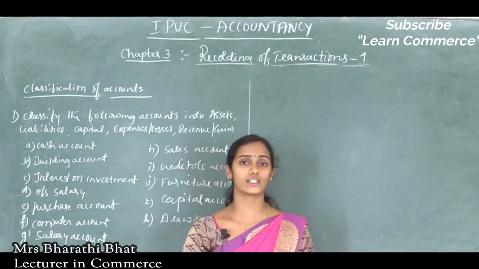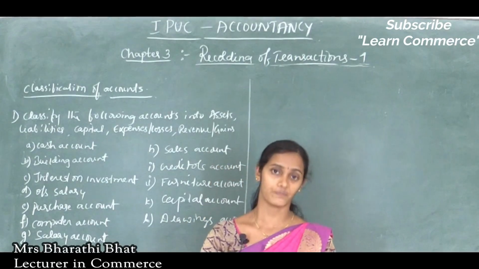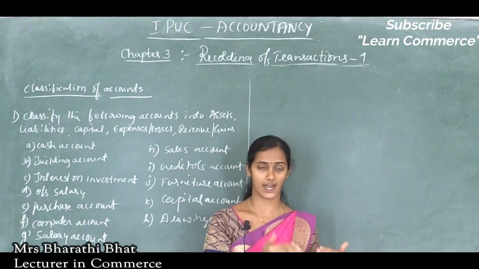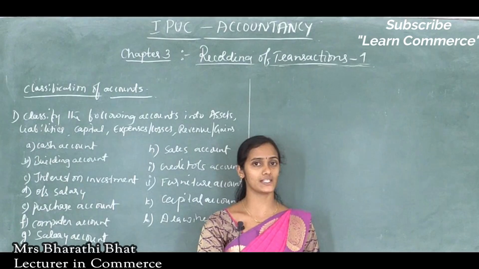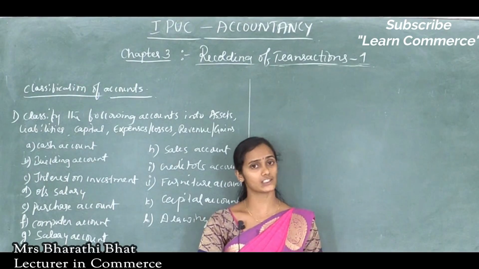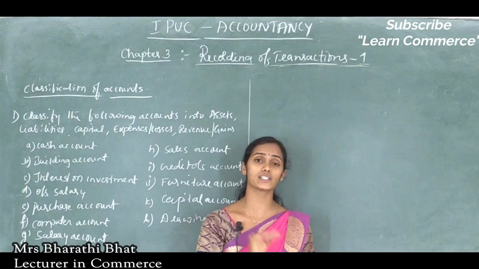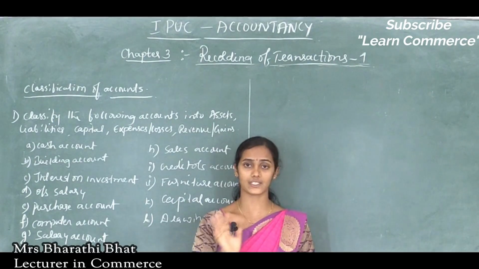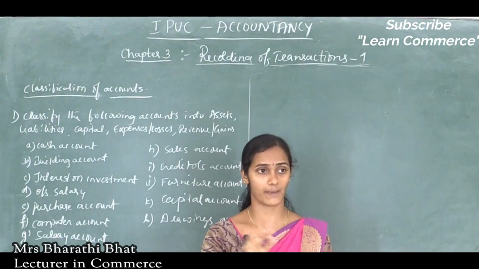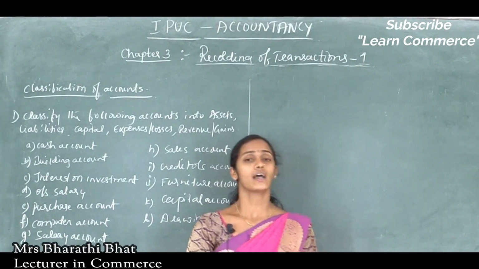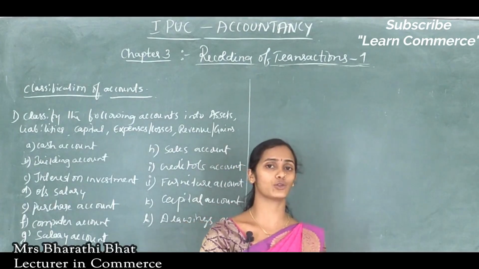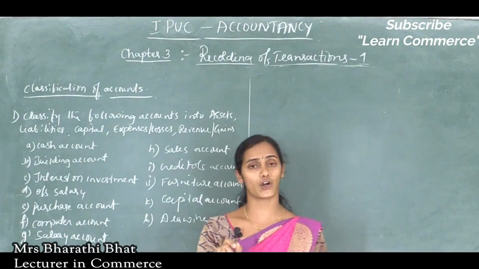The one more account remaining is capital. Under capital, drawings and capital come under the capital account. Drawings means any amount withdrawn by the owner of the business from his organization, especially for personal purposes. If the amount or goods are withdrawn by the owner from the business for his personal use, then it is called drawings. Drawings come under capital of the business.